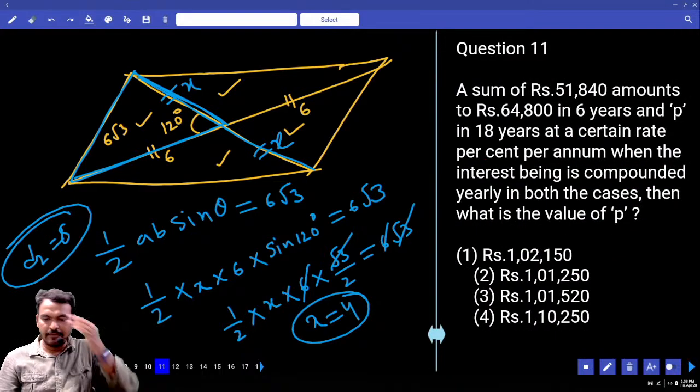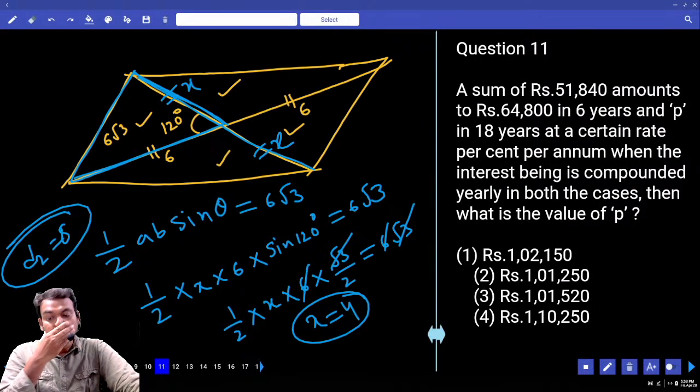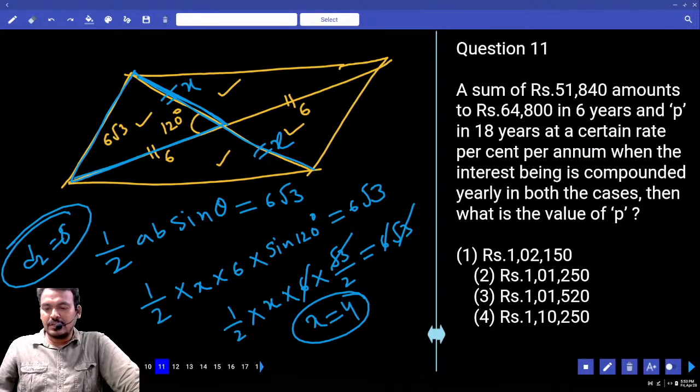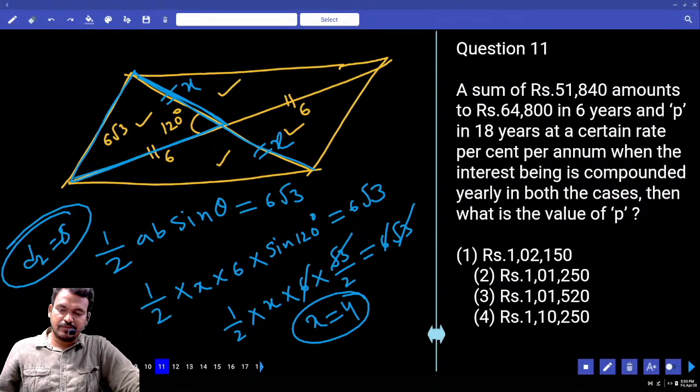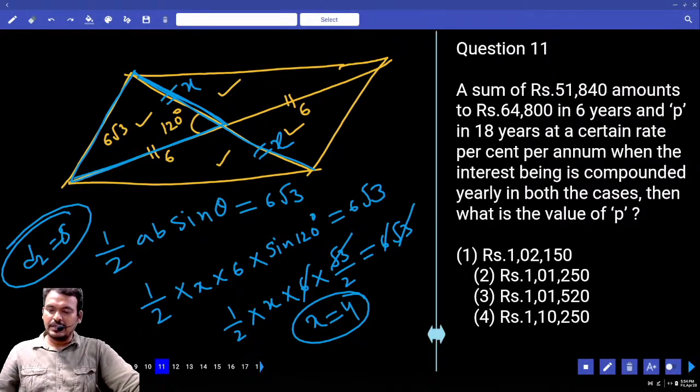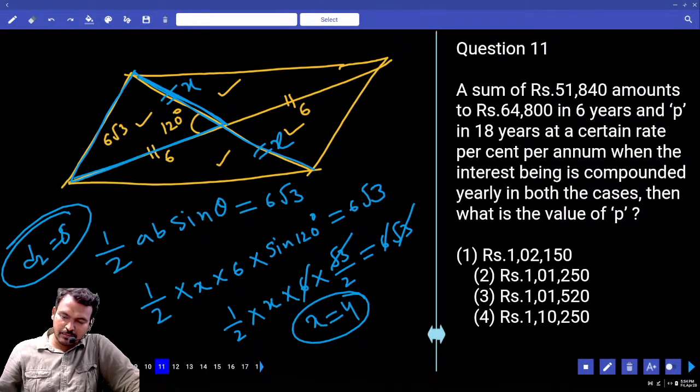Next, question number 11. A sum of 51,840 amounts to 64,800 in 6 years and to P in 18 years at a certain rate percent per annum, when the interest is compounded yearly in both cases. Then what is the value of P?